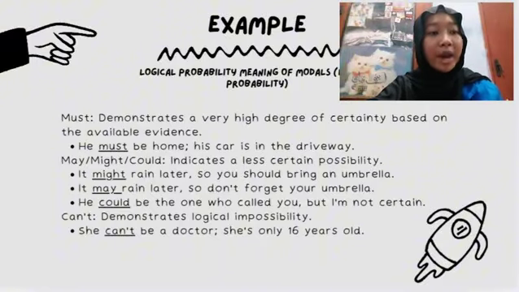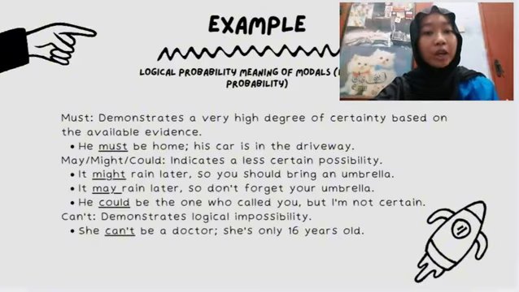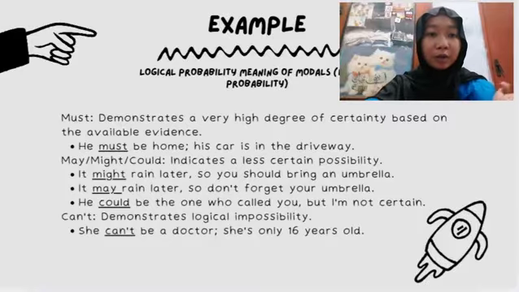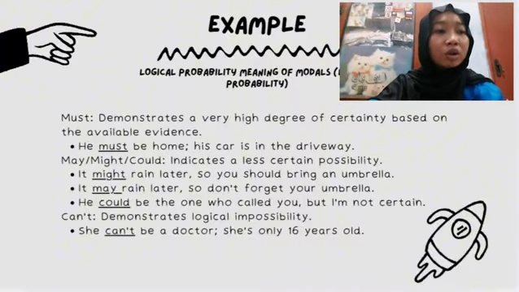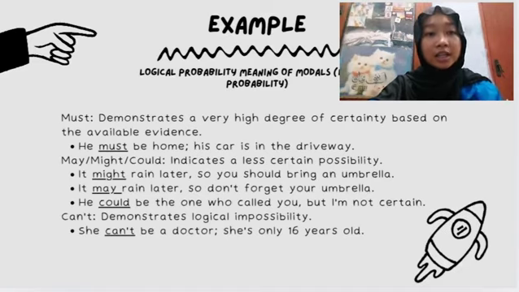Number 3, it may rain later, so don't forget your umbrella. Number 4, he could be the one who called you, but I'm not certain. So the might, may, and could indicate a less certain possibility.